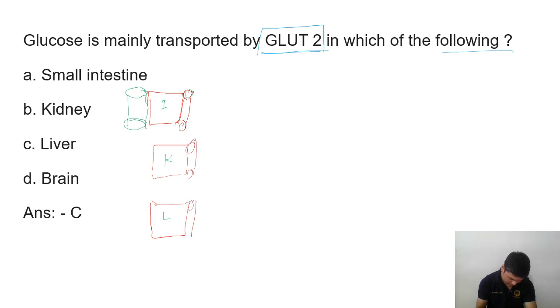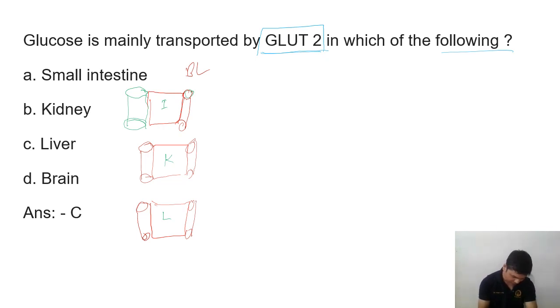This is the blood vessel, this is the lumen, this is the kidney, then again this is the kidney, and this is the liver, and this is the basolateral membrane. So we have two types of membrane, one is the basolateral and one is the apical membrane, or you can say luminal.